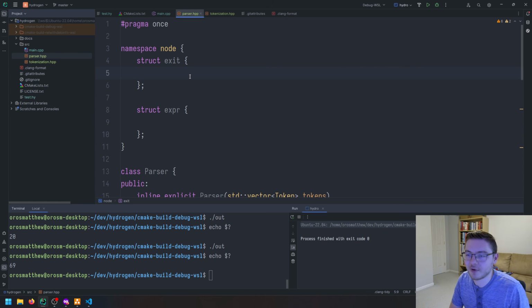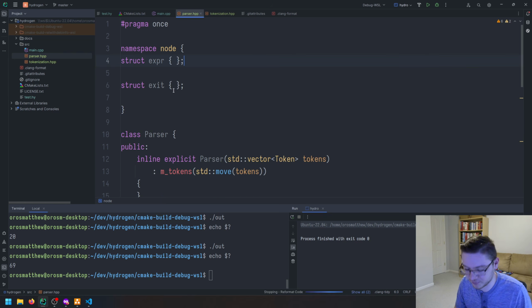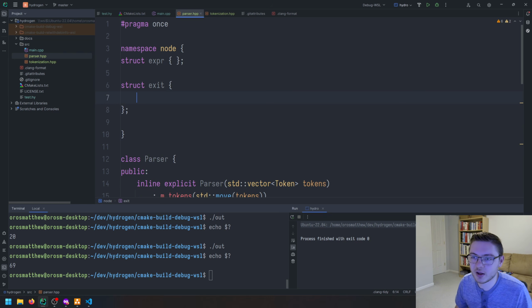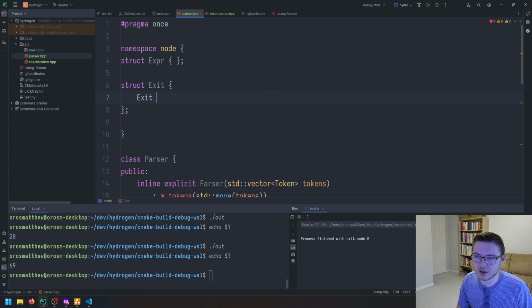So we have our exit, and we're going to have our expression, which means we actually need to put the expression first. So in our exit here, these need to be capital. I'm getting confused. This exit expression, which means we'll have an exit here. And then, you know what?